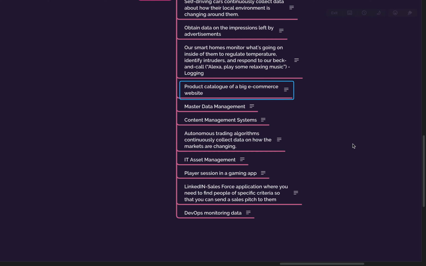Product catalog of a big e-commerce website where you will store. Yeah, it will be a document database. Then master data management. Okay. Yeah, Raju.